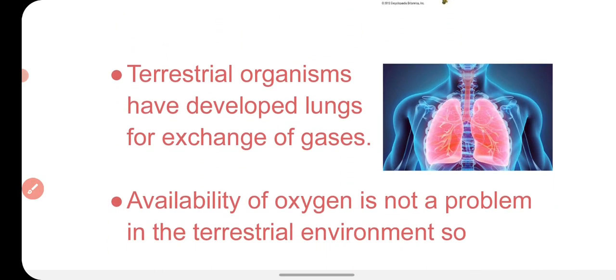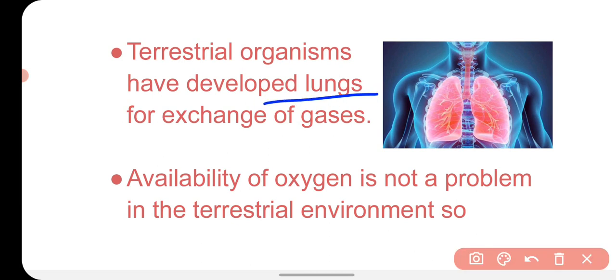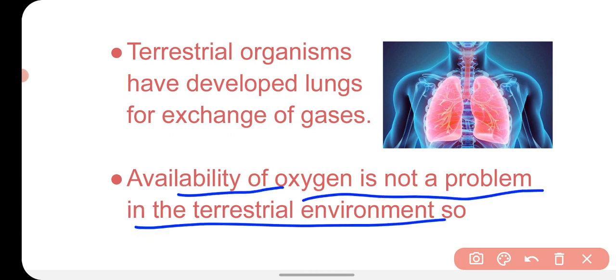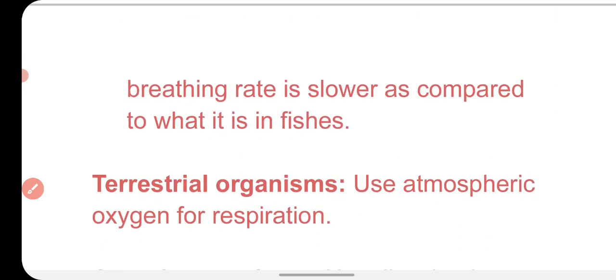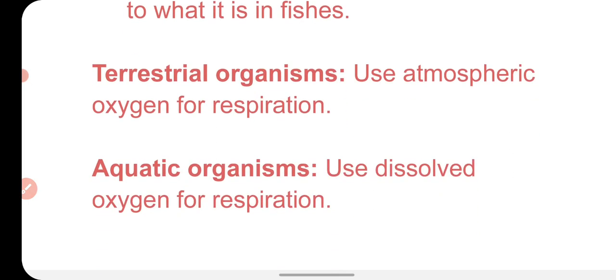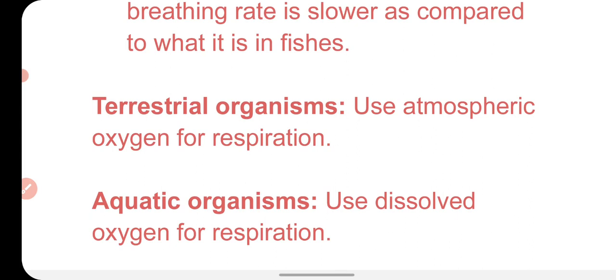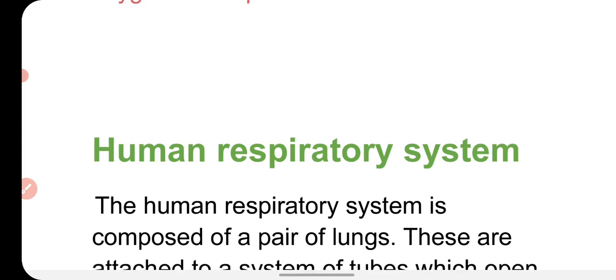Now the terrestrial organisms, the organisms which live on land, have developed lungs for the exchange of gases. They have a very efficient and very important organ called lungs. In the lungs, the exchange of gases takes place, and because the availability of oxygen is not a problem in the terrestrial environment, the breathing rate is lower as compared to fishes. Terrestrial organisms use atmospheric oxygen for respiration, and aquatic organisms use dissolved oxygen for respiration.